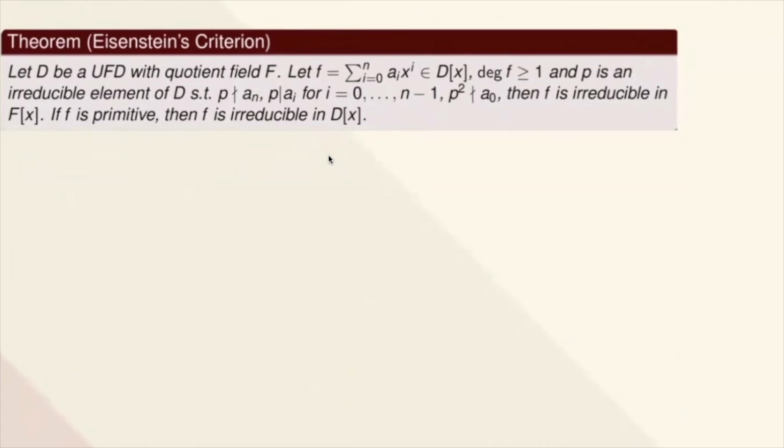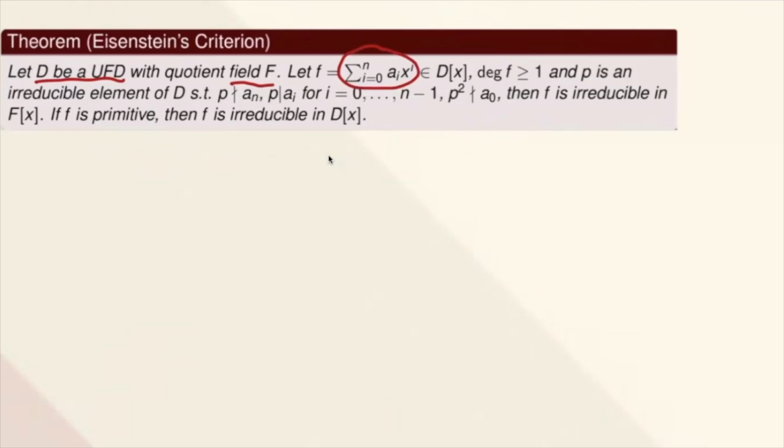So here is the theorem for the Eisenstein Criterion. It says here that your D here is a unique factorization domain. So that's a requirement, with quotient field F. Okay, so let's take note of that. Yan. And your degree of F is greater than or equal to 1.